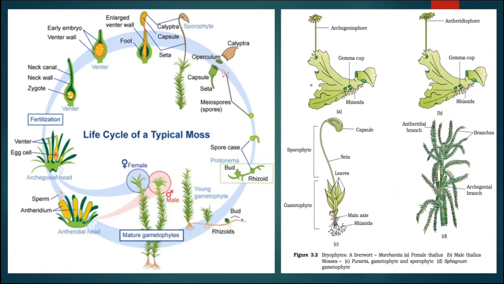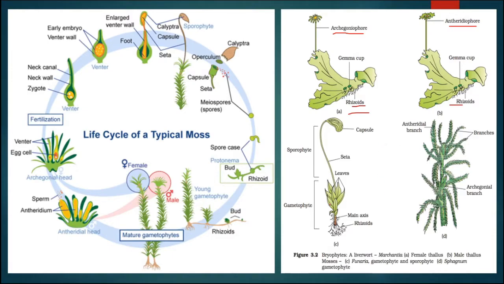Here in this figure, we can see different types of bryophyta. This figure is showing Marchantia. This is the female thallus, and this is the male thallus. In bryophyta, the plant body is known as a thallus because the true root, stem and leaves are absent. In place of the true root, rhizoids are present, and leaf-like and stem-like structures are there. Here, this thallus bears the archegoniophore, that is the female plant, and this is the antheridiophore, that is the male plant.